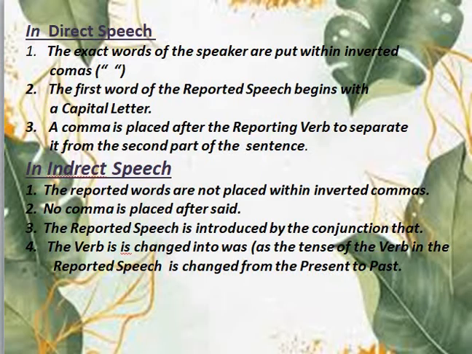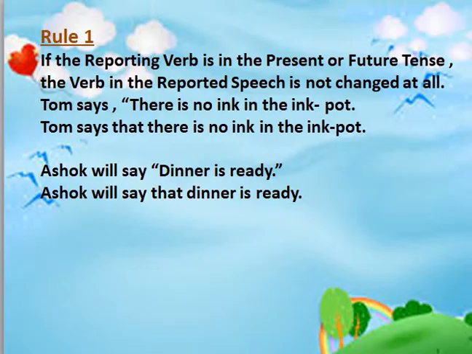In indirect speech, the reported words are not placed within inverted commas. No comma is placed after said. The reported speech is introduced by the conjunction that, and the verb is changed into was. Why? Because the tense of the verb in the reported speech is changed from present to past. The following rules will help you in changing direct speech into indirect speech.